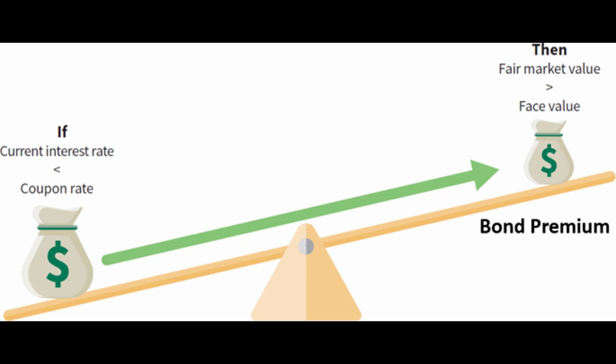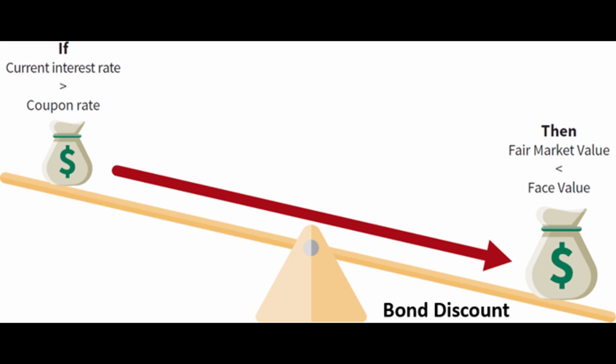If current interest rates fall and are less than the coupon rate, then the fair market value of the bond will rise to an amount greater than the face value of the bond. The reason for this is because if current interest rates fall, newly issued bonds are going to be issued at a lower coupon rate. That makes those existing bonds more valuable and therefore makes the price or the fair market value of those bonds rise. So if current interest rates rise and are more than the coupon rate, then the market value of the bond will decrease to an amount less than the face value of the bond.